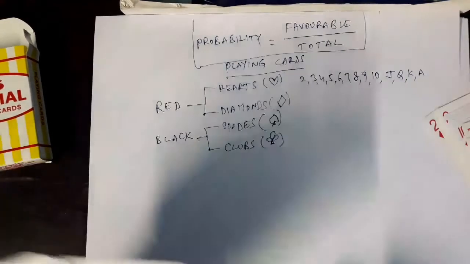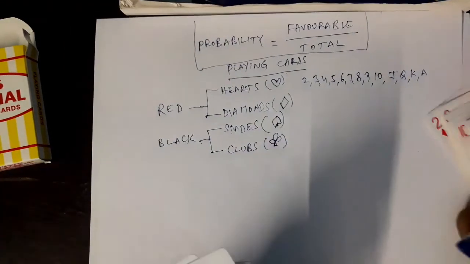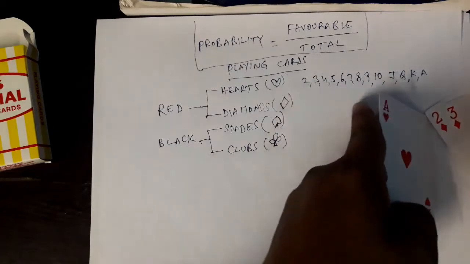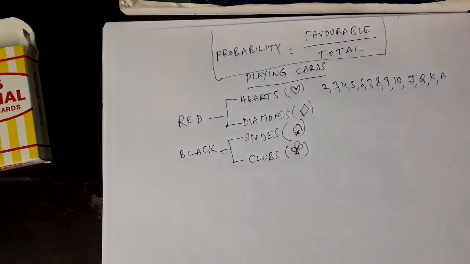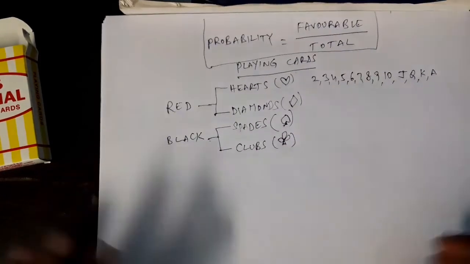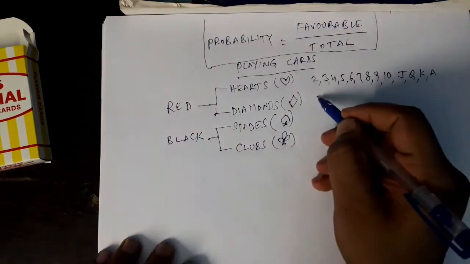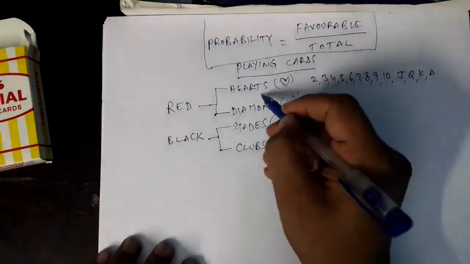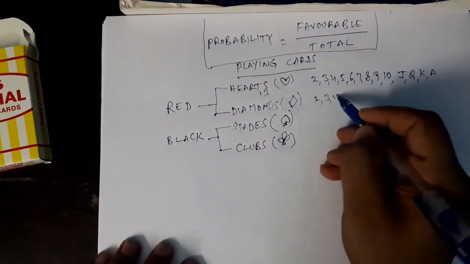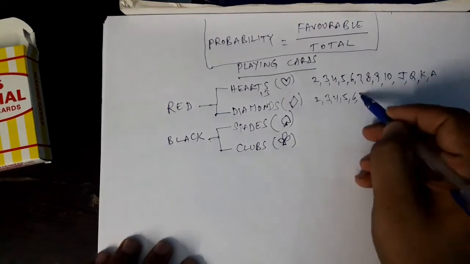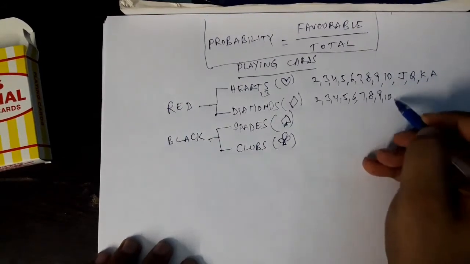The same way, in diamonds also we will be having the same set of cards. Diamonds also. Yes, tell me. How many? This is 13. Here also diamonds also same. 2, 3, 4, 5, 6, 7, 8, 9, 10.